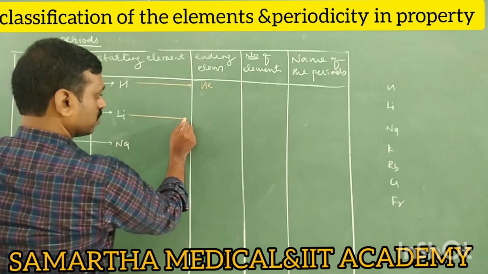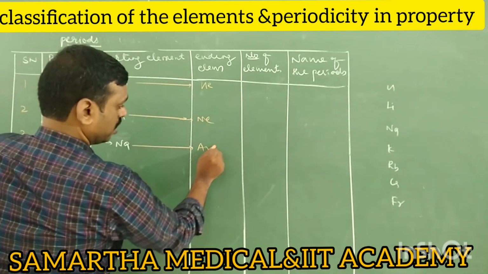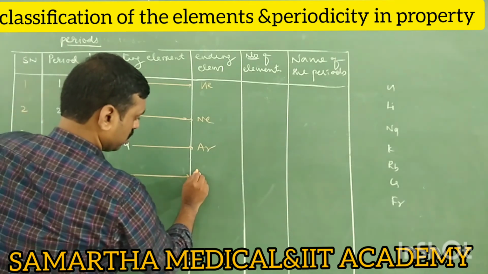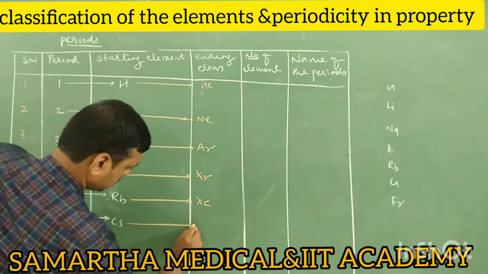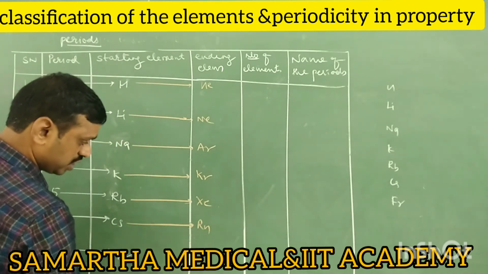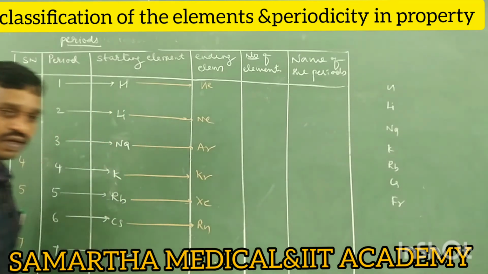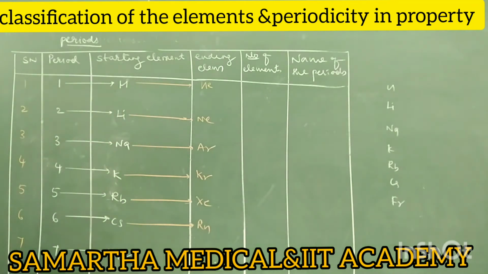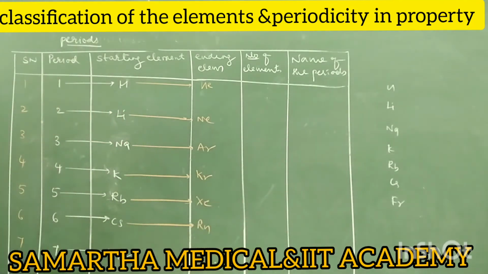The first period starts with hydrogen and ends with helium, He. Next is neon, next argon, krypton, xenon, radon. Is there any element after that? No. That means the seventh period starts with francium, but there is no ending element. Still, research is going on.